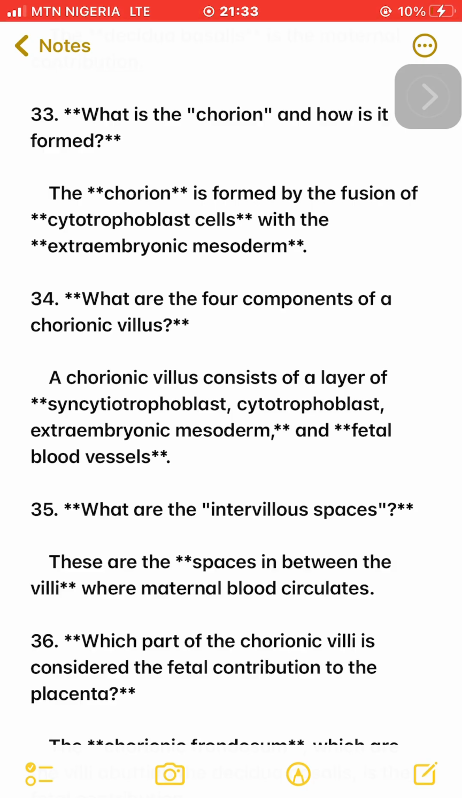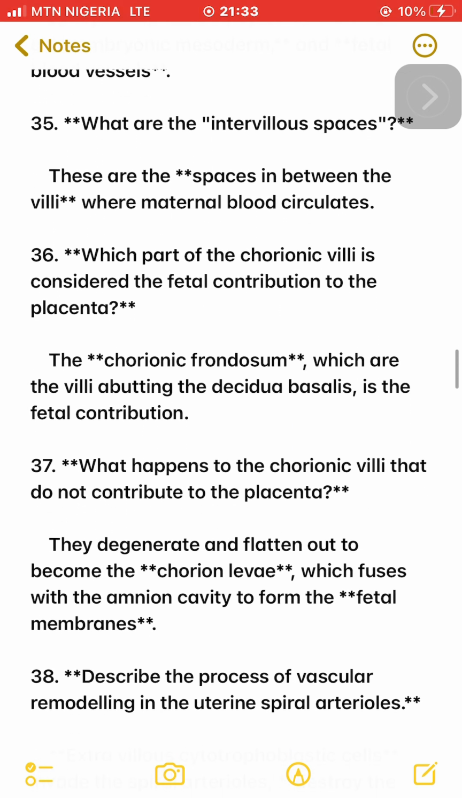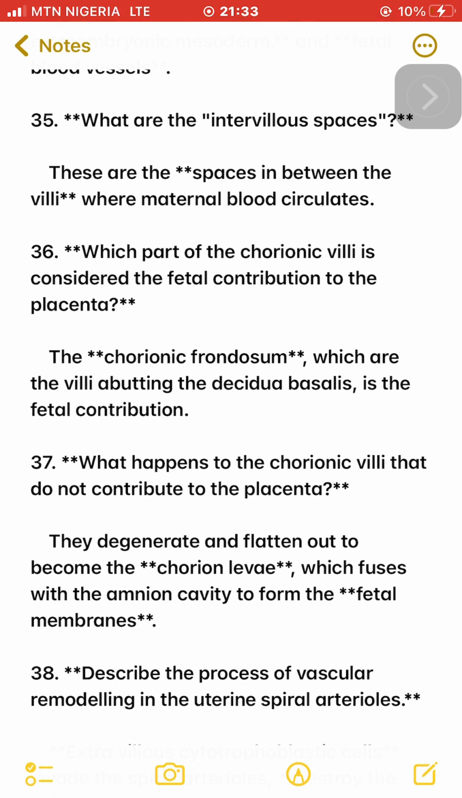35. What are the intervillous spaces? These are the spaces in between the villi where maternal blood circulates. 36. Which part of the chorionic villi is considered the fetal contribution to the placenta? The chorion frondosum, which are the villi abutting the decidua basalis, is the fetal contribution.